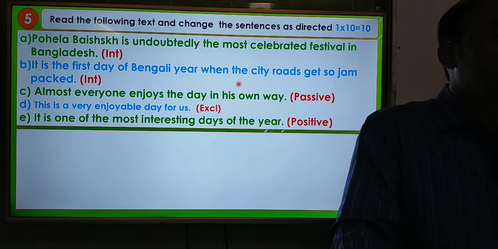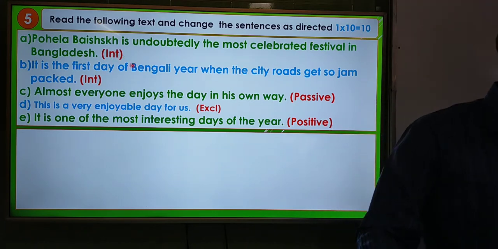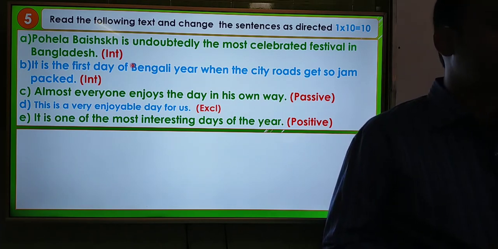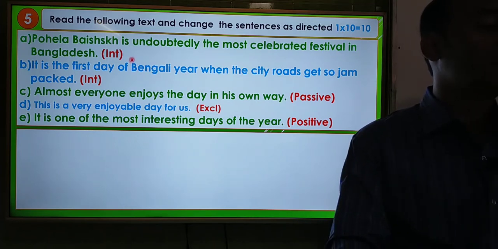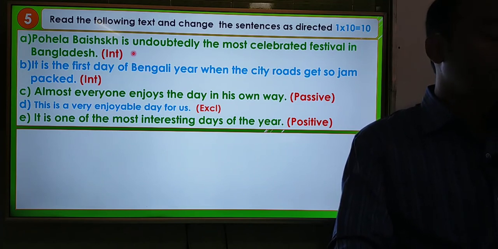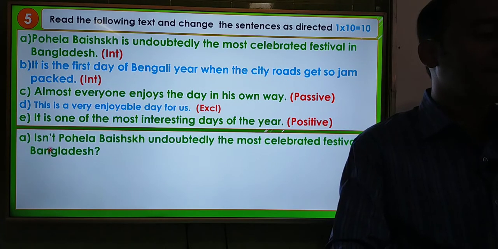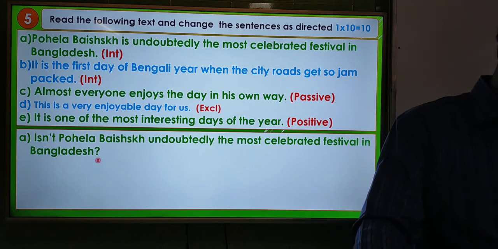Okay. First question is, Pohela Boishakh is undoubtedly the most celebrated festival in Bangladesh. You have to make it interrogative, and you know that you do not have to face simple, complex or compound in the short syllabus. Okay. So in the first sentence you have to make it interrogative. So to make it interrogative we have to use the to be verb at first, that means before the subject. So the answer will be, isn't Pohela Boishakh undoubtedly the most celebrated festival in Bangladesh? And you have to give a question mark at last.